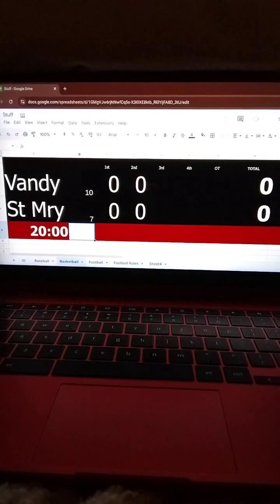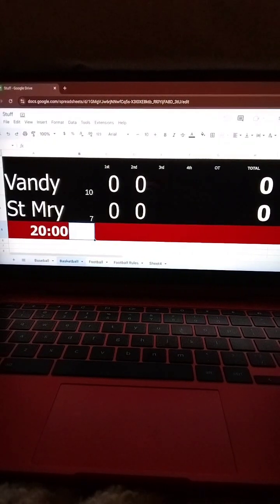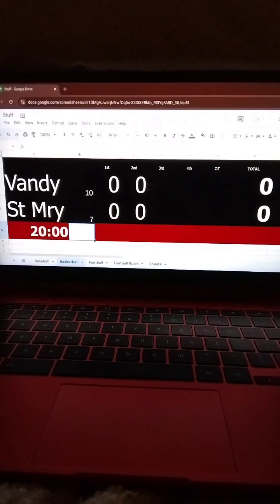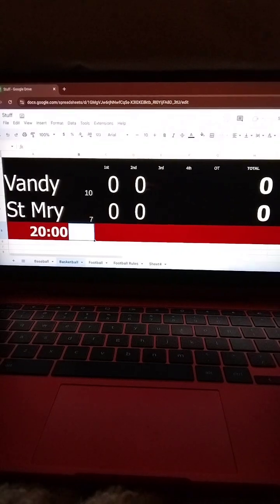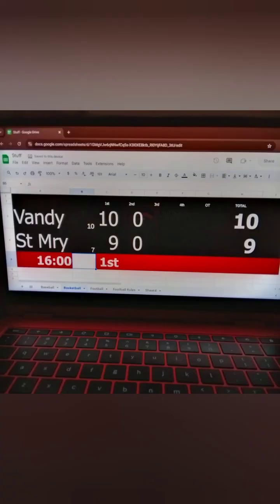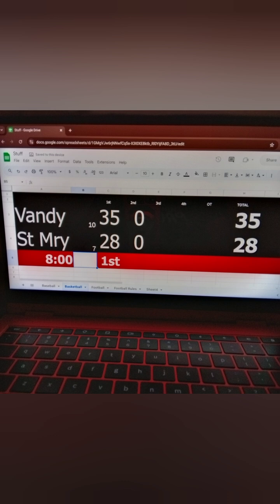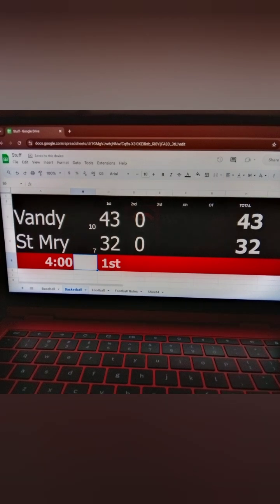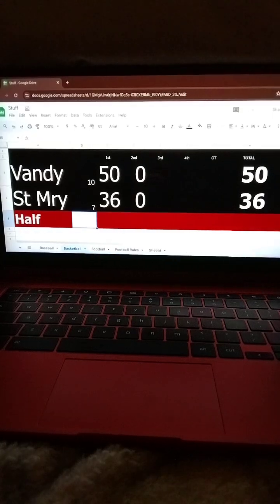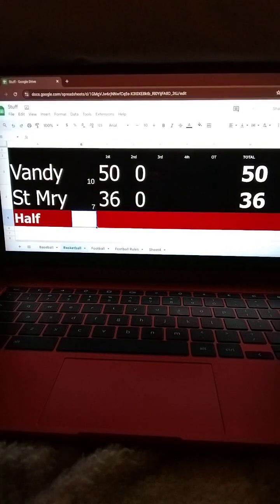Coming up next, 10th seeded Vanderbilt versus number 7 seed St. Mary's. The winner of this game goes on to face either Alabama or Robert Morris. Here we go. Can this bracket possibly handle another upset?